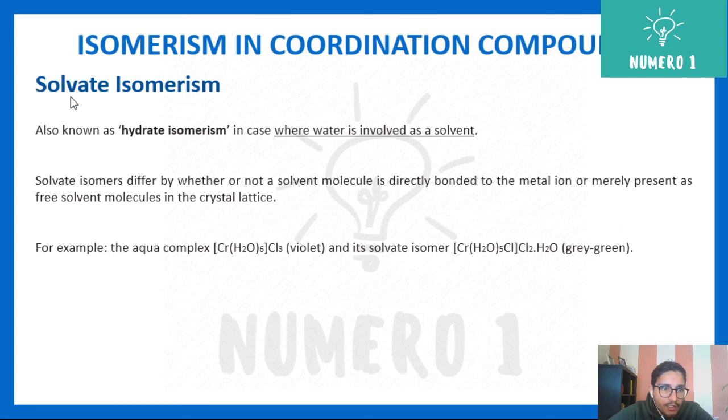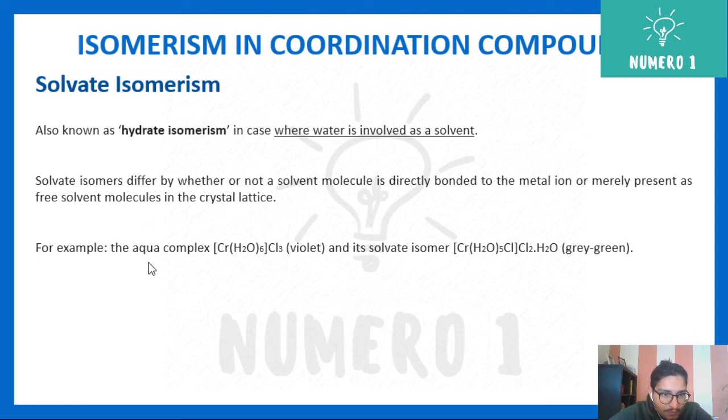Such a type is known as ionization isomerism. Lastly, solvate isomerism. This is also known as hydrate isomerism. In this case, water is involved as a solvent. So solvate isomers differ by whether or not a solvent molecule is directly bonded to the metal ion or merely present as a free solvent molecule in the crystal lattice.